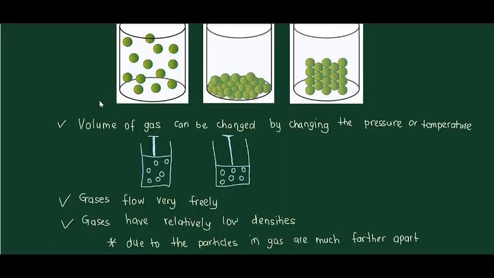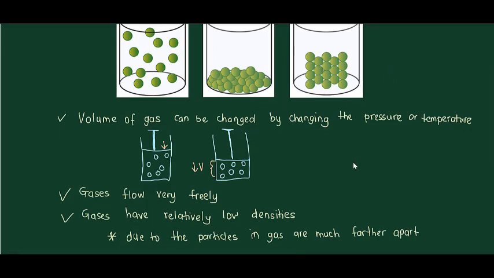There are several differences in physical state. The first one is the volume of gas can be changed by changing the pressure or temperature. For example, if we have a piston filled with a gas and increase the pressure, the volume of the gas will decrease. And then if we remove the pressure, the volume will expand again. But the volume of liquid and solid does not change significantly under pressure.